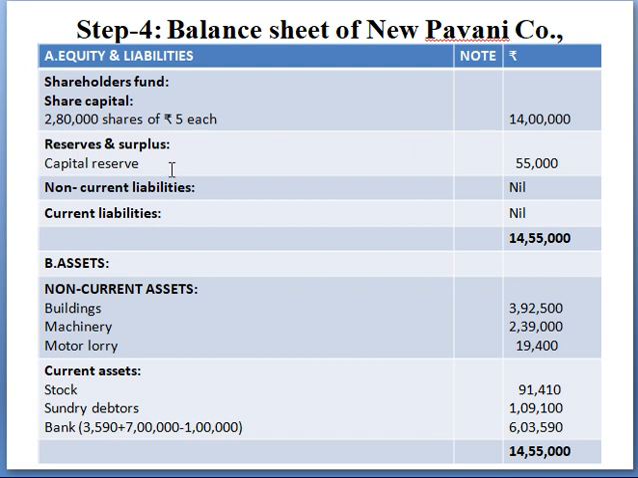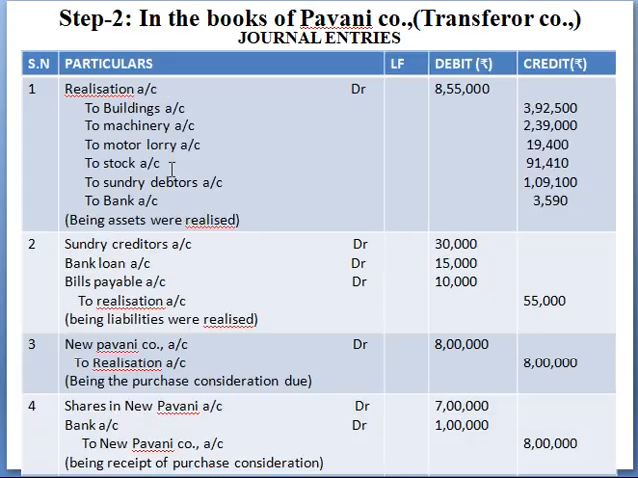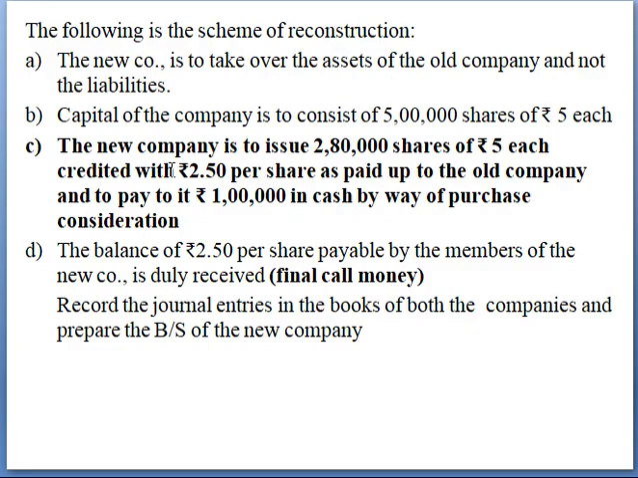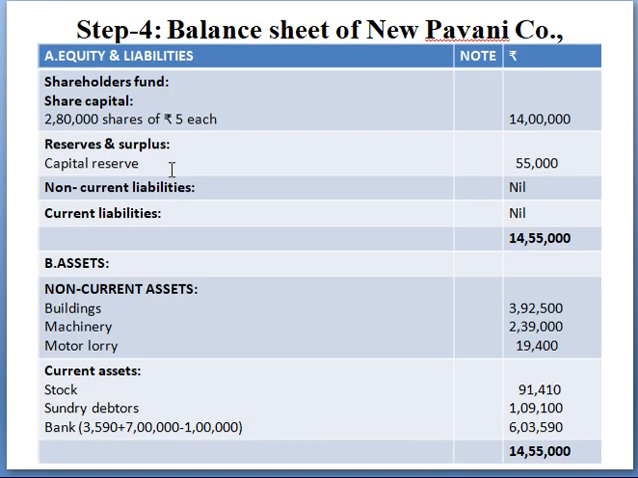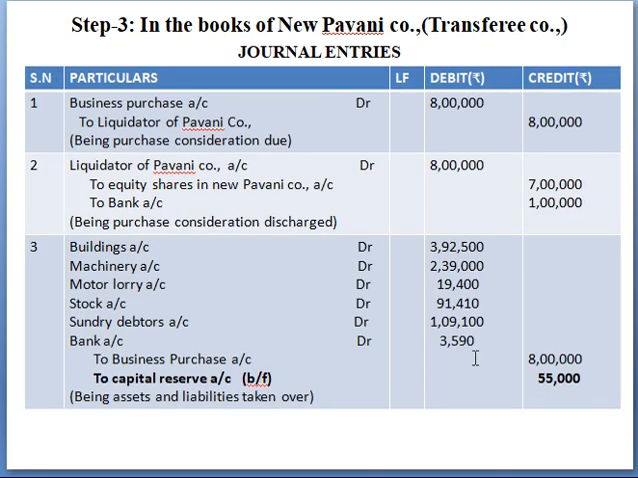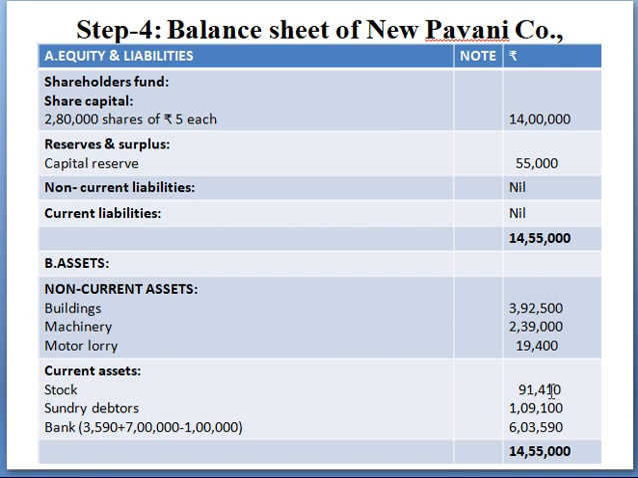Then your second one is reserves and surplus. As there are no reserves in the given problem, we have only the capital reserve that we calculated in your third entry, which is 55,000, right? And that is 55,000. And third, there is no non-current liability, which is nil. And fourth, current liabilities also nil, right? So all the liabilities are paid by the selling company. So the new company does not have any liabilities. So total liabilities are 14,55,000.